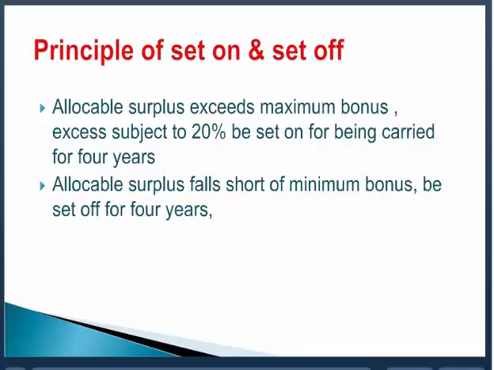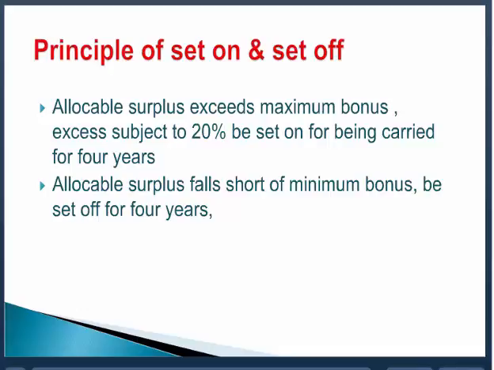Suppose the allocable surplus, and every accounting year you have to pay the minimum bonus whether you have the allocable surplus or not. And if the allocable surplus is more, then you will not pay more than 20%. And if more and more allocable surplus is there, then another 20% you can set on. So therefore, these are the three things. Number one, minimum bonus 8.33%, maximum bonus 20% of the salary and wages, and another 20%. If you have allocable surplus much more, another 20% you can set on, and this set on can be used for 4 years.